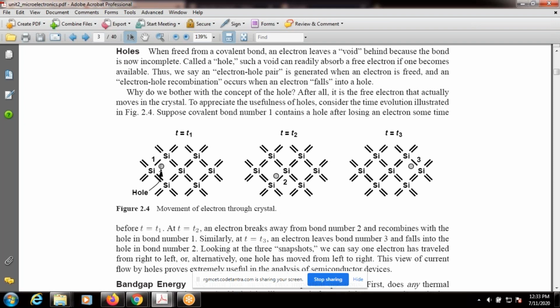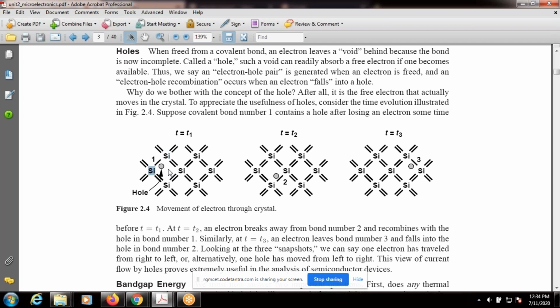Now here, at higher temperatures, one electron breaks the covalent bond and is released. Now this is a free electron. The incomplete covalent bond forms a hole. It is an empty space, right? It may receive one electron to complete the covalent bond. That means whenever an electron is released or breaks the covalent bond, one hole is formed.